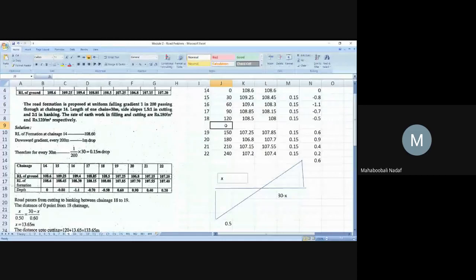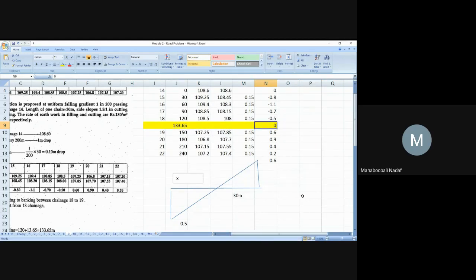So I will write it here. 120 plus 13.65, so that is the chainage, 133.65. Is that okay? Now next, what should I write for the depth there? You tell me. 0, sir. Very good, write it as 0. I will highlight this with yellow color because at this chainage the depth is zero.